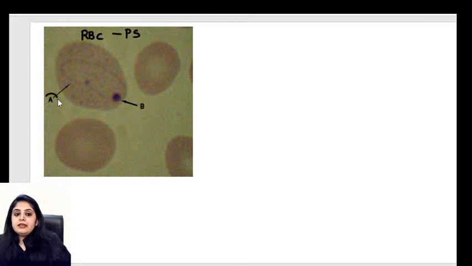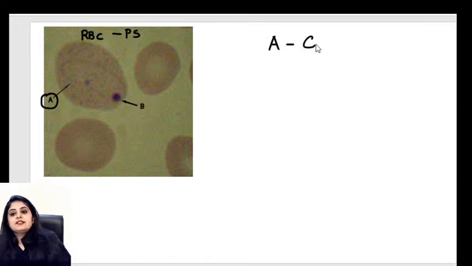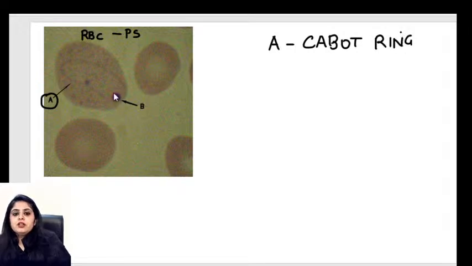And what is A? This round, big thing over here. So what is this O-shaped, oval kind of inclusion? Will you label A as the Cabot ring? Very good. So if you're thinking of Cabot ring, you have started thinking of megaloblastic anemia. So what is this single blue color body over here in that case? The same red blood cell, showing you a Cabot ring and also showing you a blue color dot.